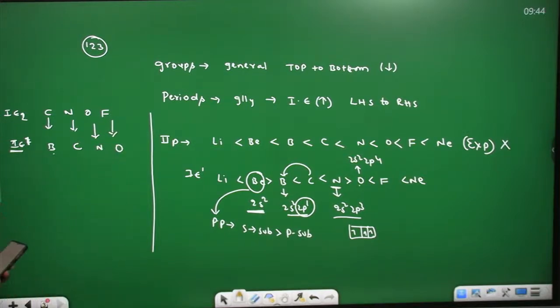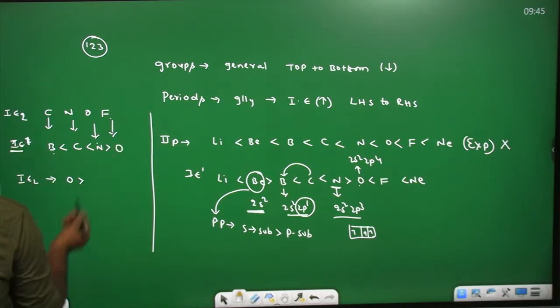As we gave the order already, boron is less than carbon, carbon is less than nitrogen, nitrogen is greater than oxygen. Now let me decode the IE2 of these. Nitrogen is nothing but oxygen, so oxygen is greater than the next, oxygen, which means fluorine, greater than the next, carbon.